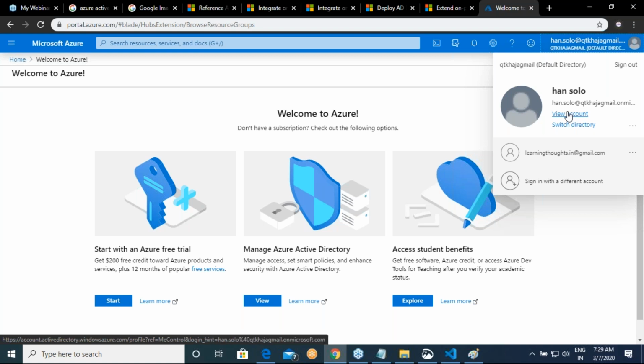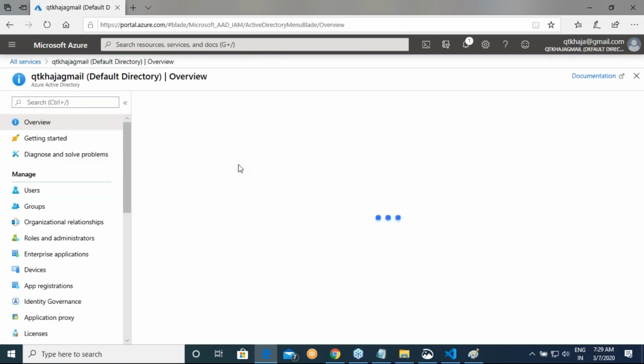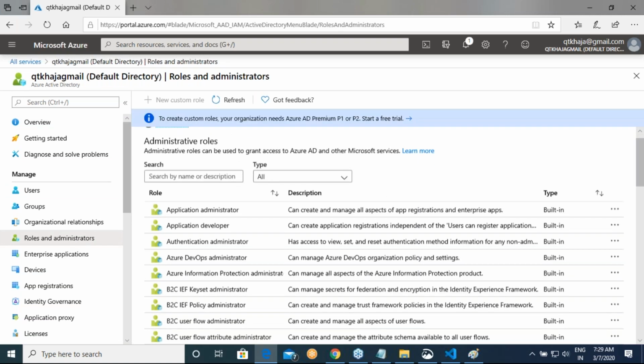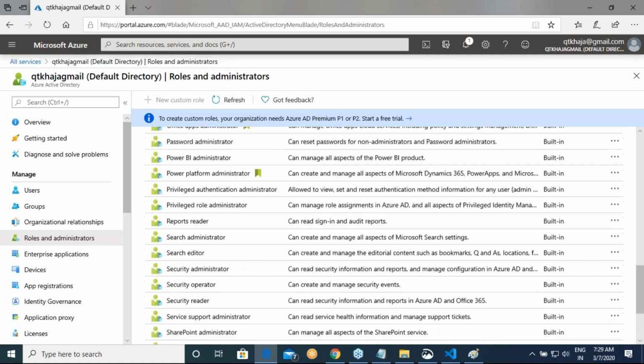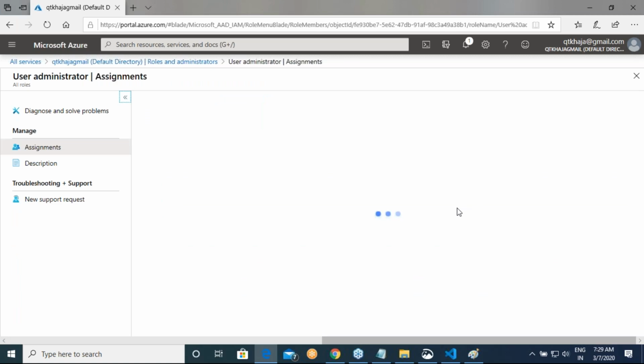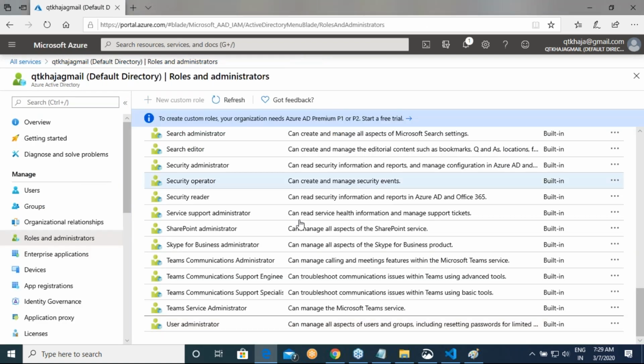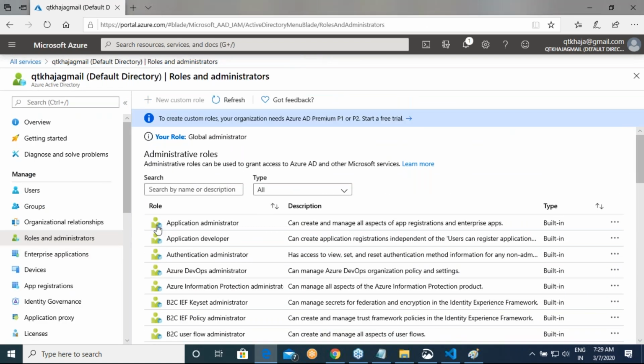While creating an account, did we do anything differently? Let me create one more. Why is it happening that way? These are your roles, and then you have administrators. Let me click. No, it should work. I'm surprised to see why it is not working.